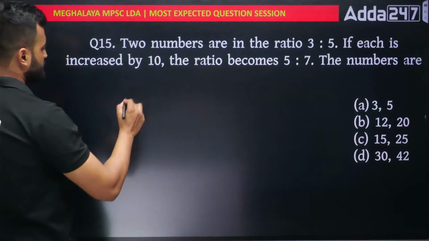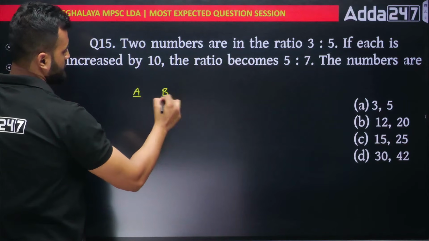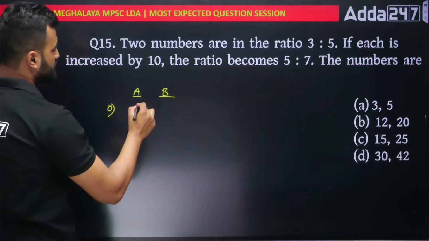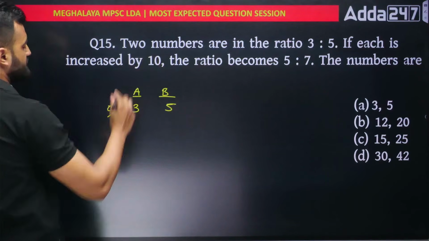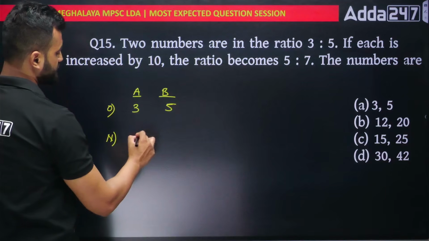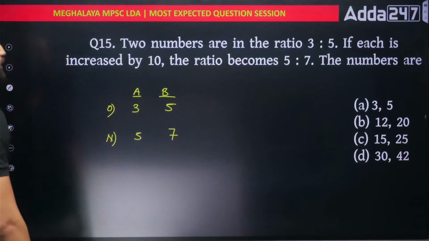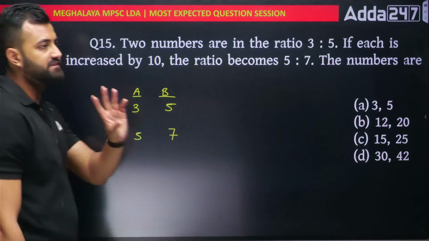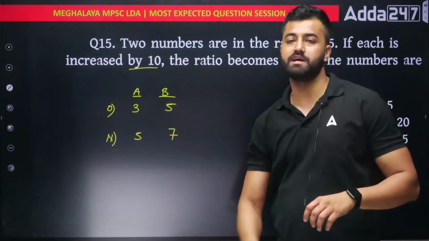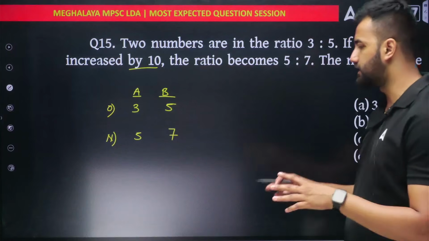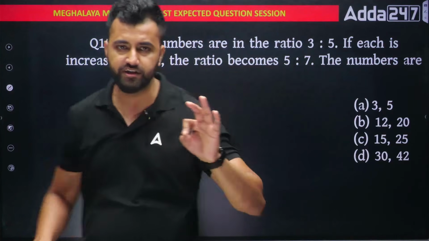Two numbers are there. Suppose A and B. Original value of these numbers were 3:5. And now when I increase them by 10, the new value is how much? New value is 5:7. On such a question, when I increase by the same number, like I increase by 10 in both the numbers, in that case, what you have to do is first you check the gap between the ratios.